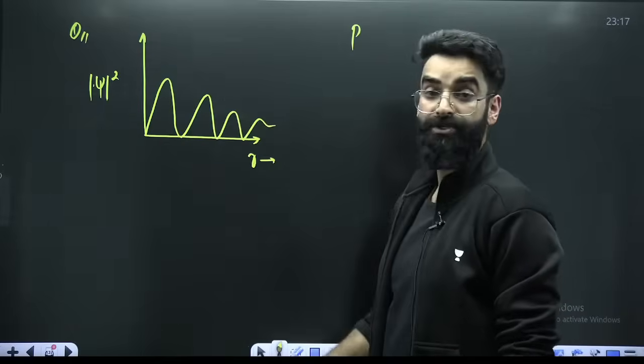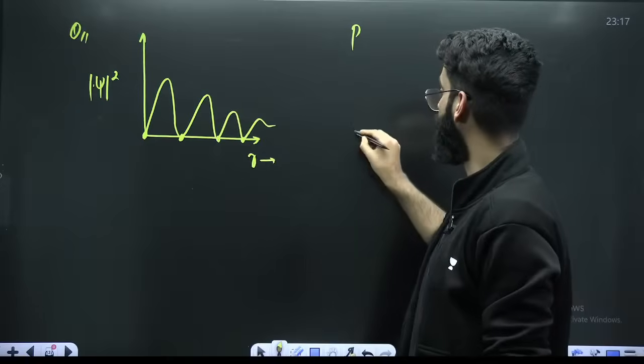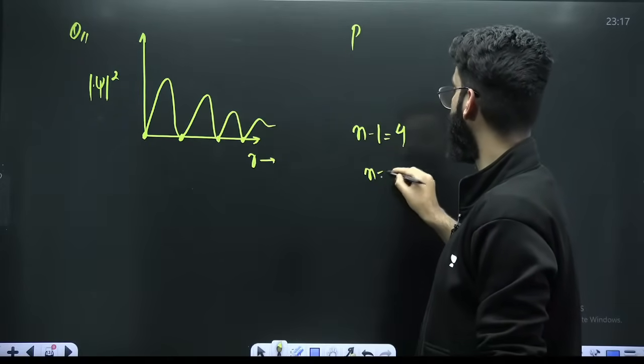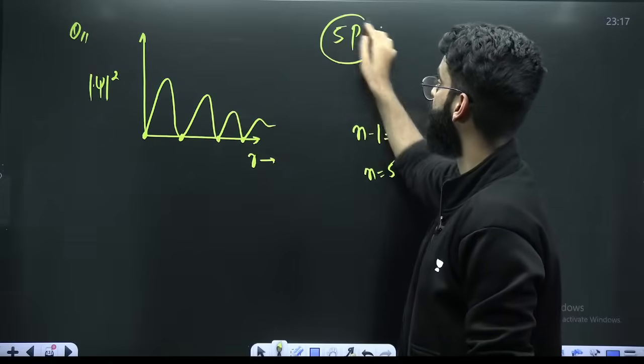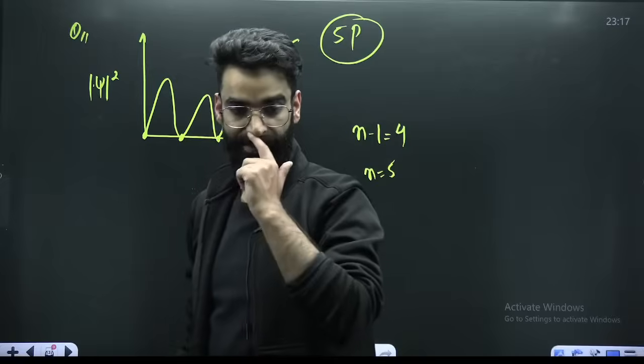Now, how many total nodes do you see? 1, 2, 3, 4. Total nodes. So n minus 1: the total number of nodes is 1, 2, 3, 4. So the n value is 5. It is your 5p basically. Do you get it?